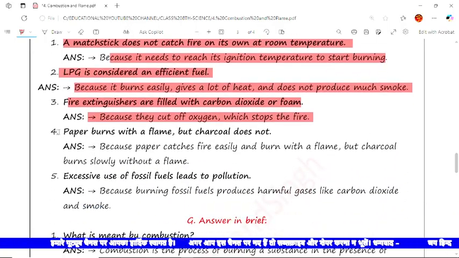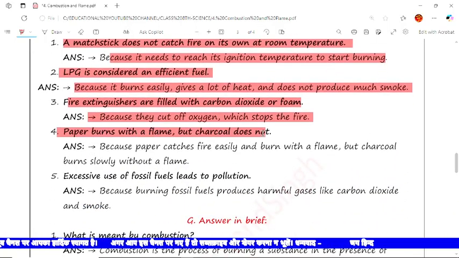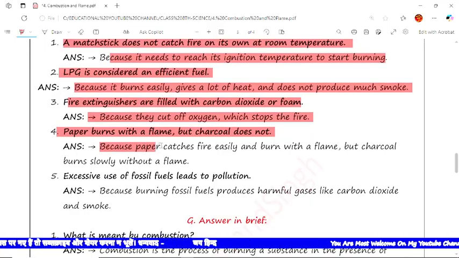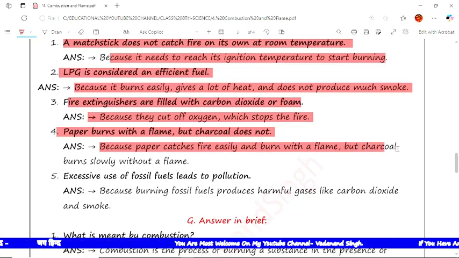The next is, paper burns with flame but charcoal does not. Now the reason is that paper catches fire easily and burns with a flame, but charcoal burns slowly without a flame.